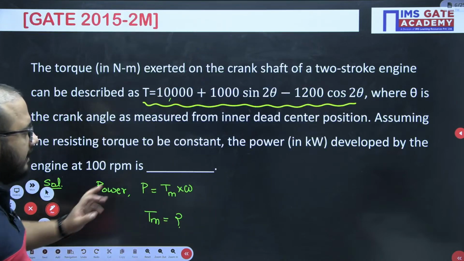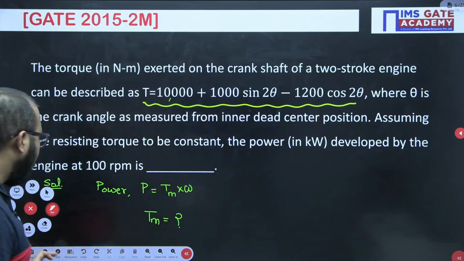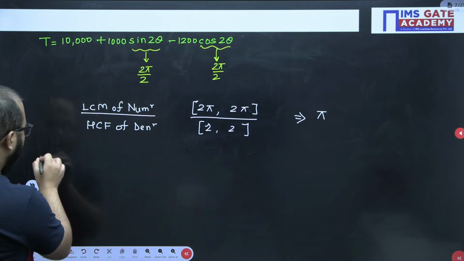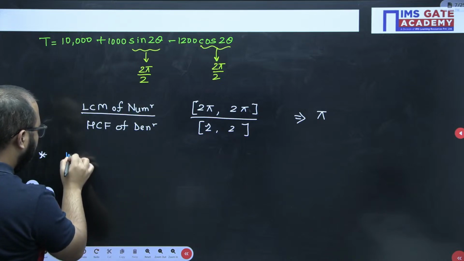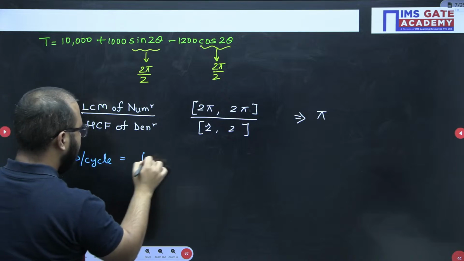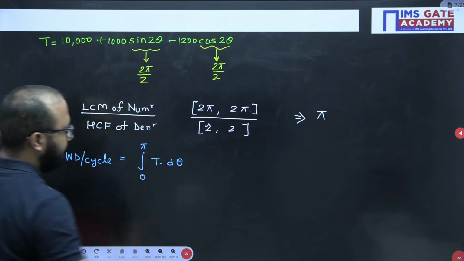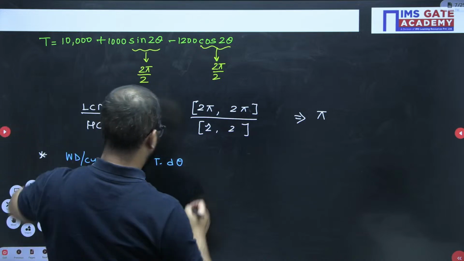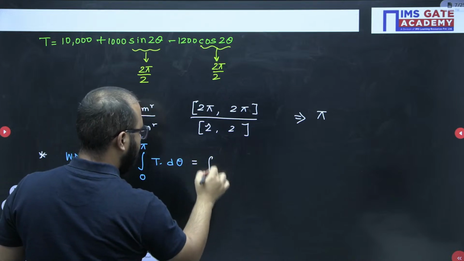So why is the time period calculation so important? To calculate the work done per cycle, because after one time period the cycle is going to repeat. So the work done per cycle will be written as the integral of T d theta from 0 to the time period, that is pi. The torque expression needs to be integrated, so let us write here, 0 to pi,